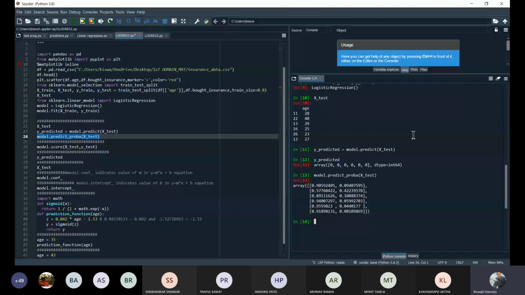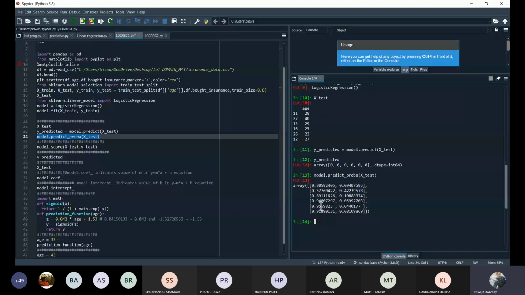Similarly, the person whose age is 23 is least likely to buy the insurance. The chance of not buying is 95%, whereas the chance of buying is only 4%. These things have been predicted from this sigmoid function itself.